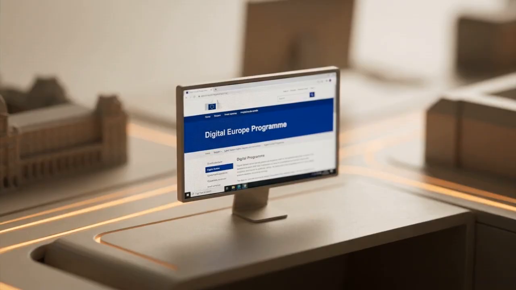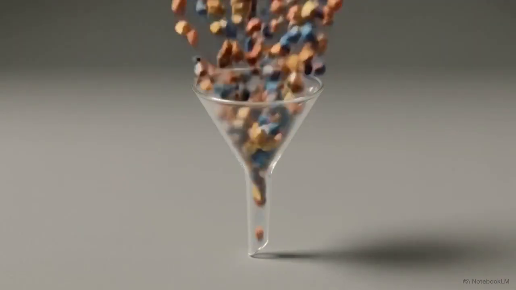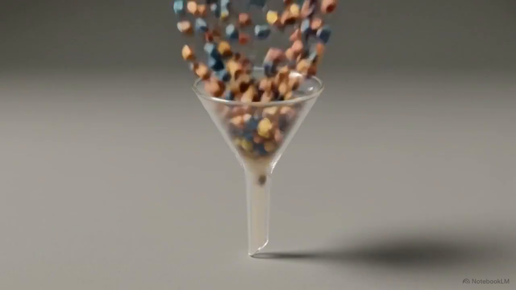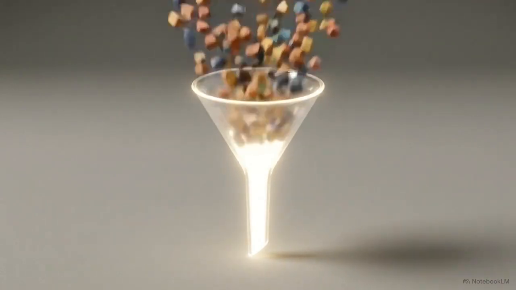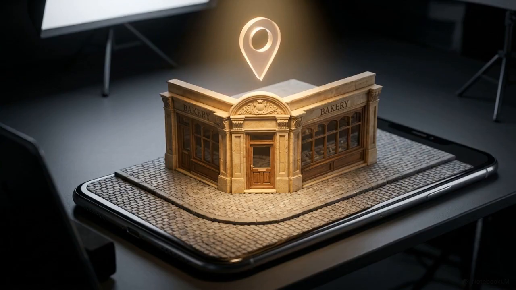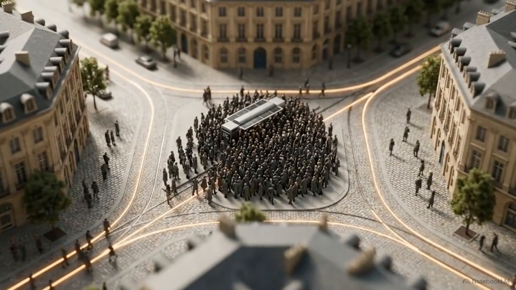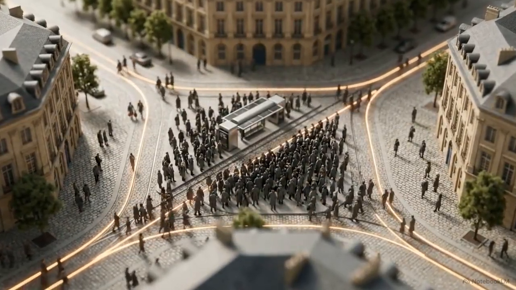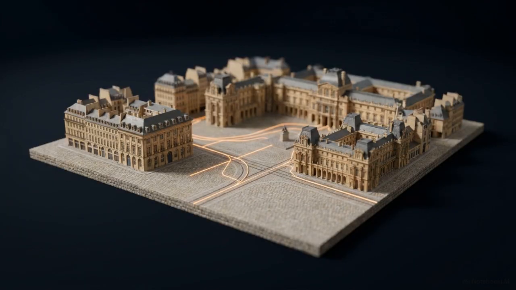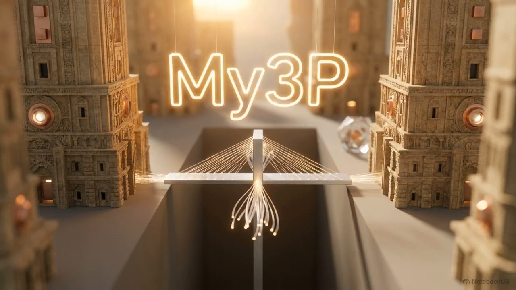The architecture ingests raw, federated data spaces, routes them through interoperability and governance protocols, and synthesizes them into personalized, transparent civic utility. The system guarantees that local SMEs and hidden cultural heritage sites receive unbiased digital visibility. It equips municipalities with the intelligent tools needed to actively mitigate transit congestion and distribute tourist flow evenly across their neighborhoods. This allows cities to generate value from their urban data without ever surrendering control to a proprietary platform. My3P is the architectural bridge required to operationalize the next generation of European digital public infrastructure.